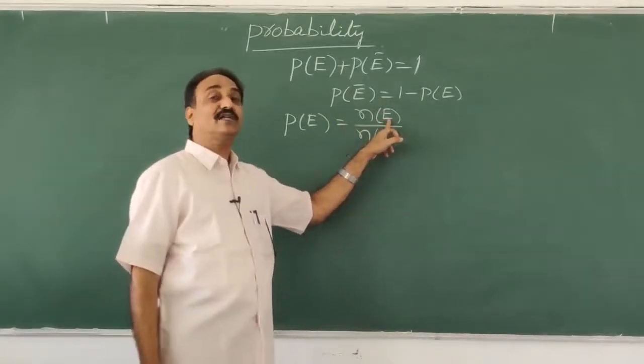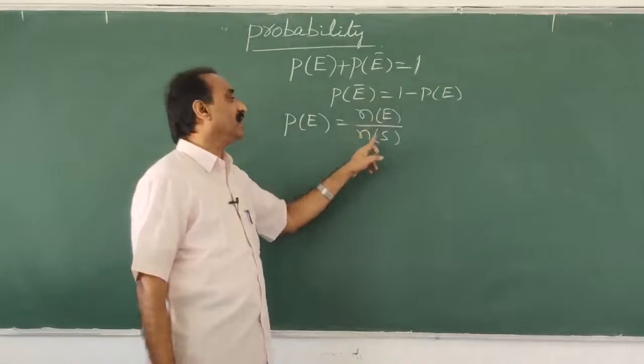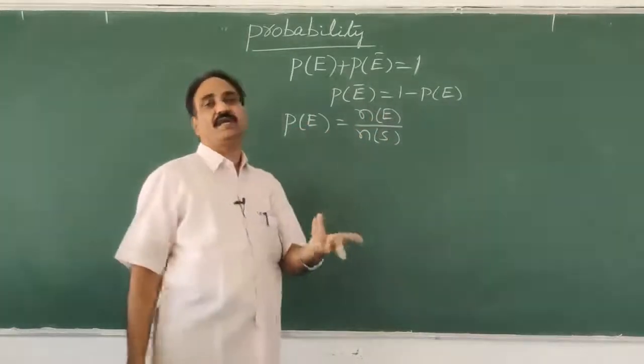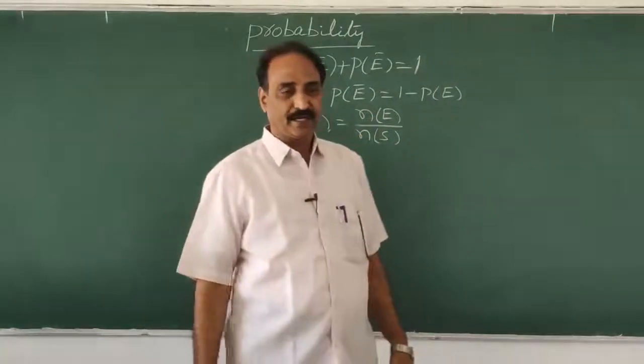Whatever you want, that is the favorable outcomes. N of E by N of S is called the probability of E. You also know that.